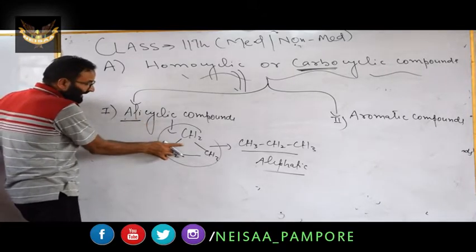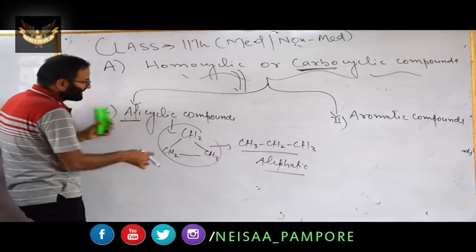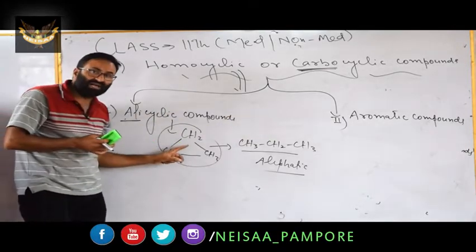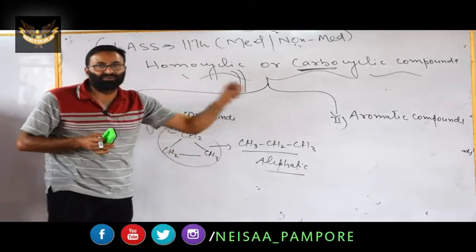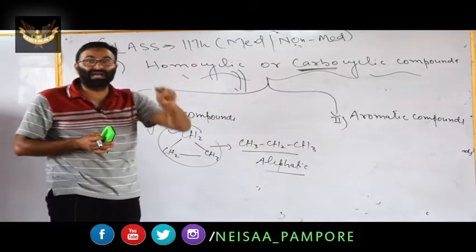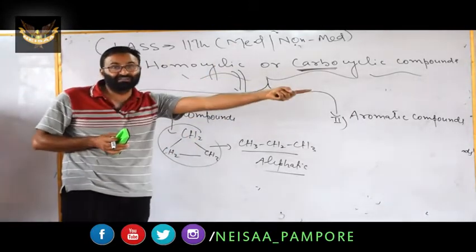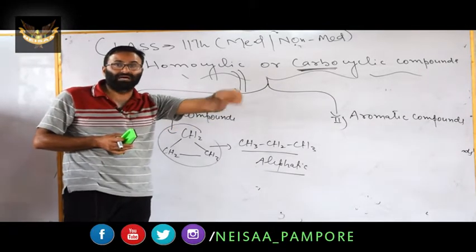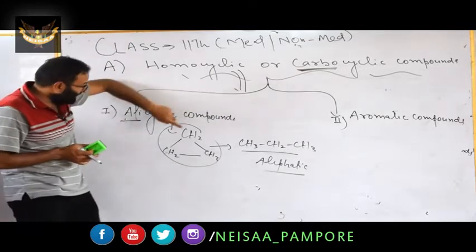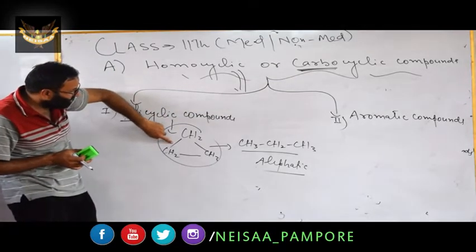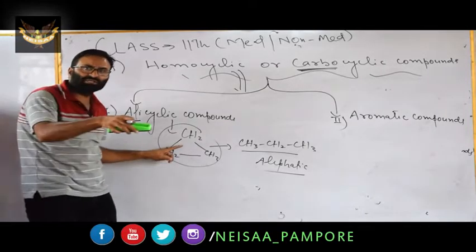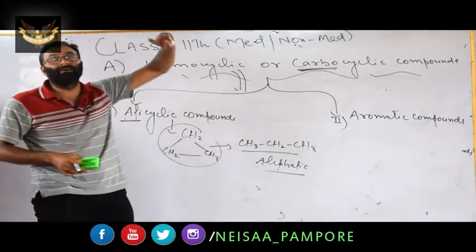It is cyclic, but in most properties it resembles aliphatic. It means that the properties of cyclopropane resemble propane. Properties of cyclobutane will resemble butane. The properties of cyclopentane resemble pentane. It is cyclic, but in most of the properties it resembles aliphatic.